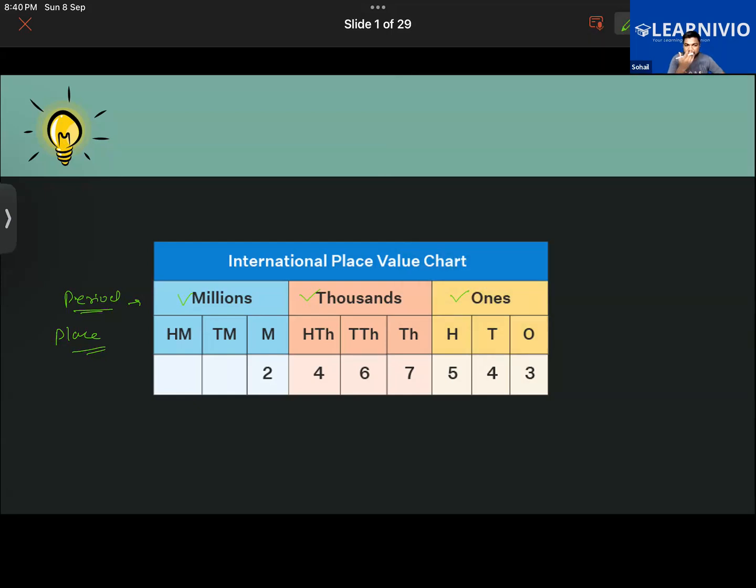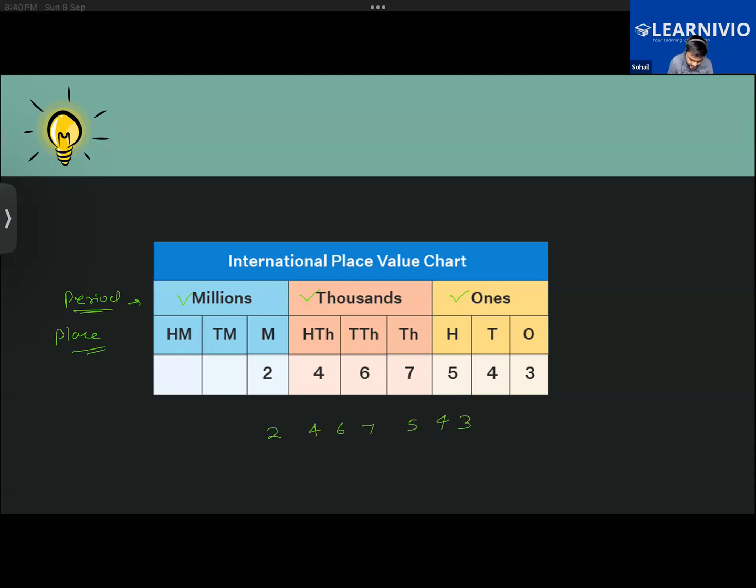As we had learned in the Indian place value chart, commas are placed between two periods. Here, the comma will be placed after the first period, that is after 5, and then where the second period, the thousands, is ending, after 4, here you have to place the comma.